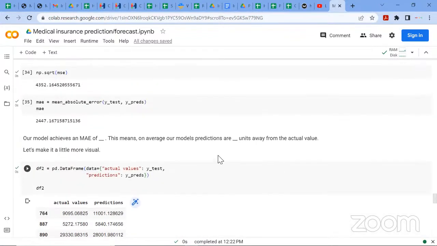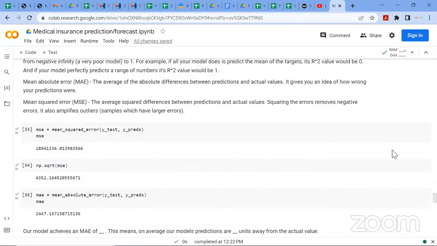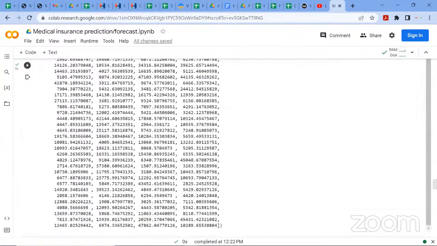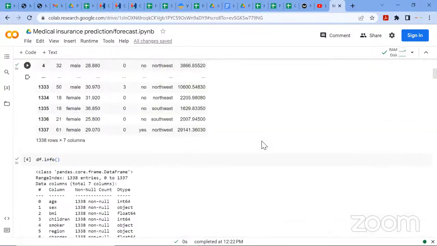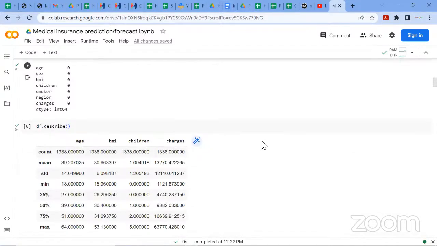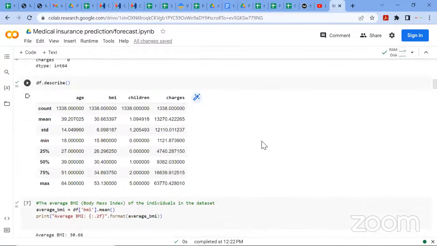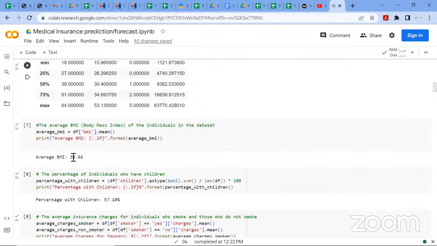So with that, we've come to the end of this session. I'm just doing a brief run through what we did from the beginning to the end. So we load our data, did some analysis, there was no missing data, so I didn't have to handle any form of missing data. So I did a few analyses.